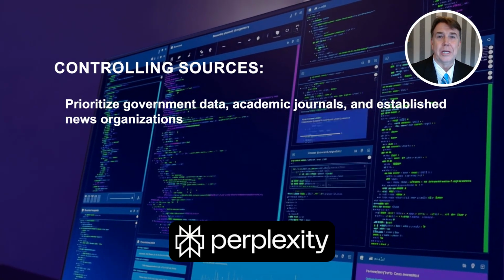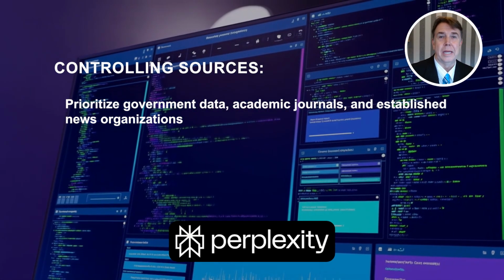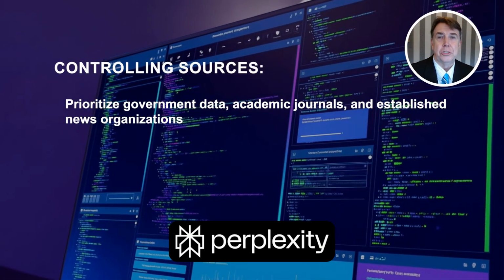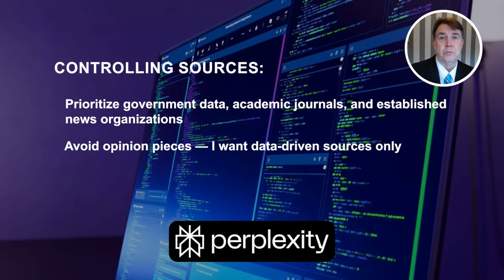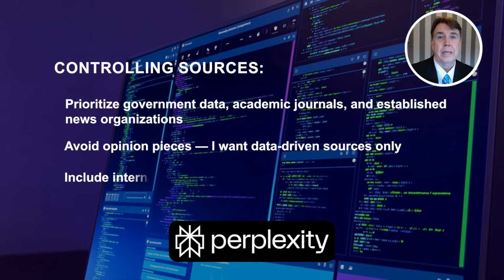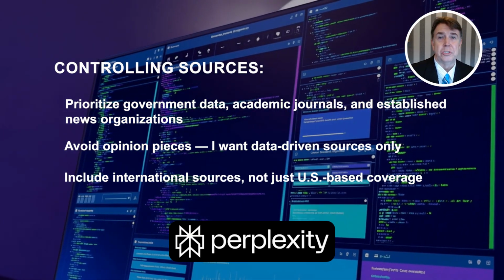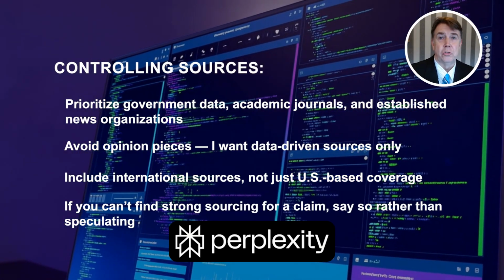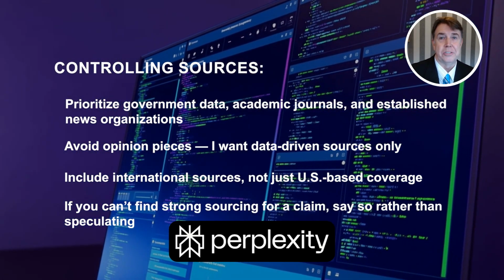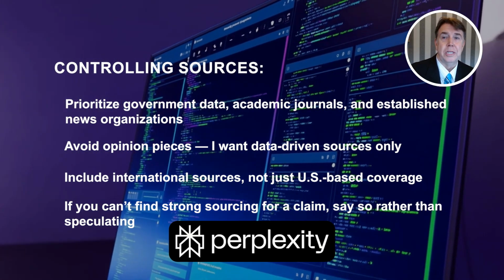Controlling sources: Prioritize government data, academic journals, and established news organizations. Avoid opinion pieces. I want data-driven sources only. Include international sources, not just US-based coverage. If you can't find strong sourcing for a claim, say so rather than speculating.